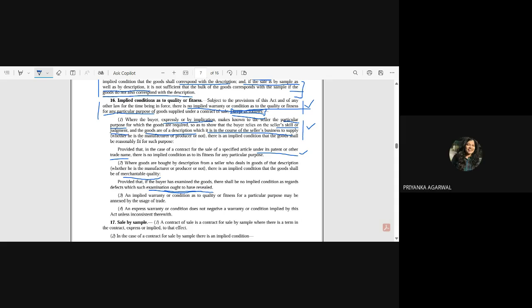That's what warranty is. You have to see that it actually depends upon facts and circumstances. Suppose you have already specified that you want a particular phone which needs to have a certain battery quality, or which needs to meet the characteristics you have just mentioned. If the seller has sold you a phone which is not meeting this characteristic, in that case you can return that phone, claim damages and repudiate that contract.